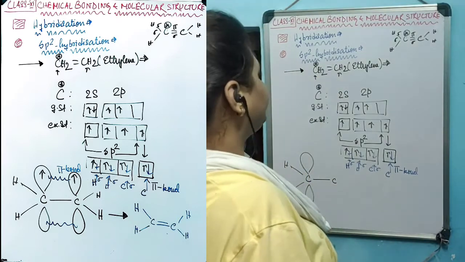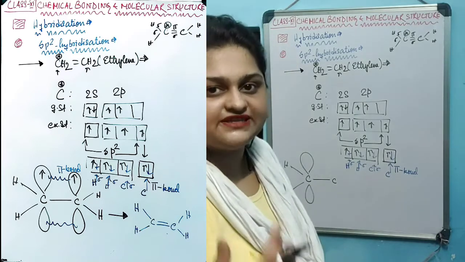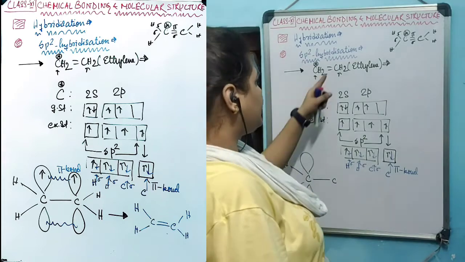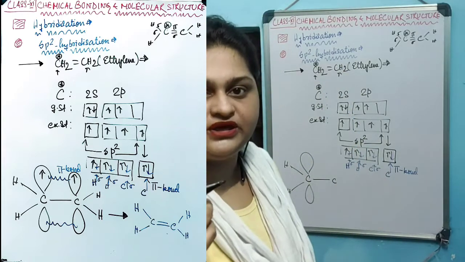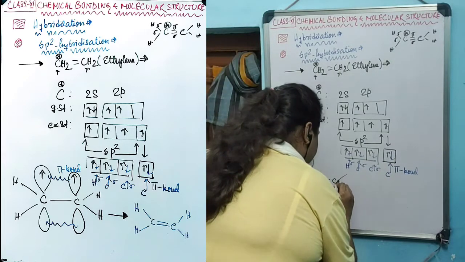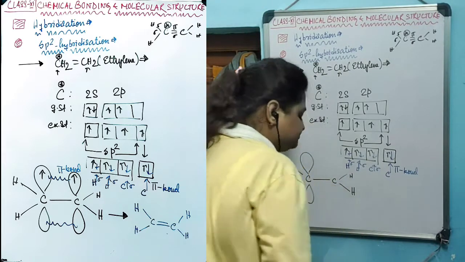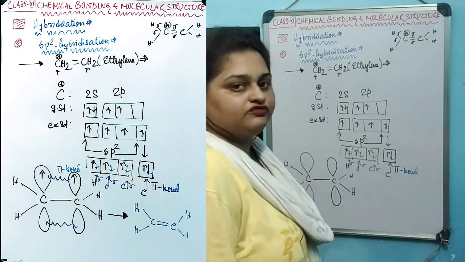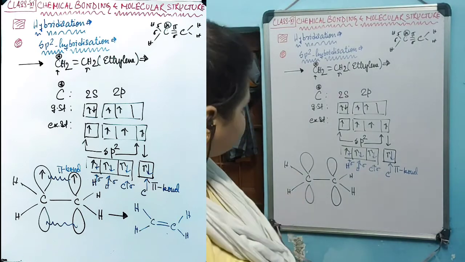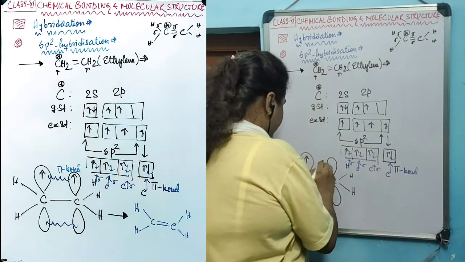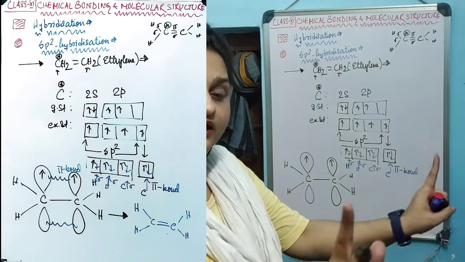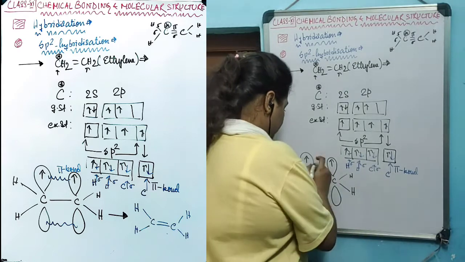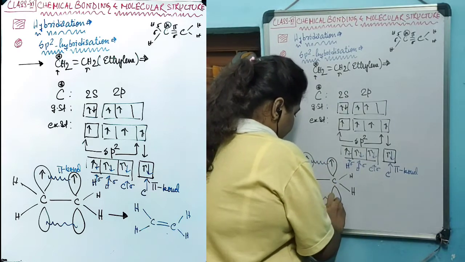Now this carbon without this star is also having a similar kind of environment like the carbon with the star. That's why the hybridization of this carbon is also going to be sp2, which will result in this kind of shape. And the pure p will be perpendicular from the plane of the molecule also. Now as a result, as these two p orbitals contain the unpaired electron and they are parallel to each other, they will have a sidewise overlap with each other, creating the pi bond.